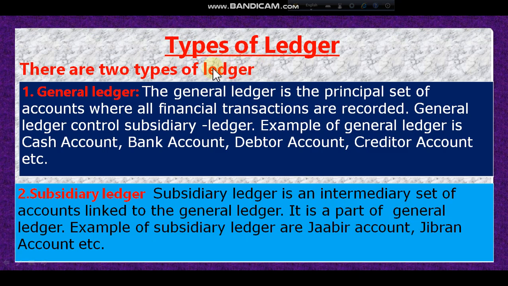Types of ledger. There are two types of ledger, general ledger and subsidiary ledger. General ledger means the principal set of accounts where all the financial transactions are recorded, and subsidiary ledger is an intermediary set of accounts that is optional.